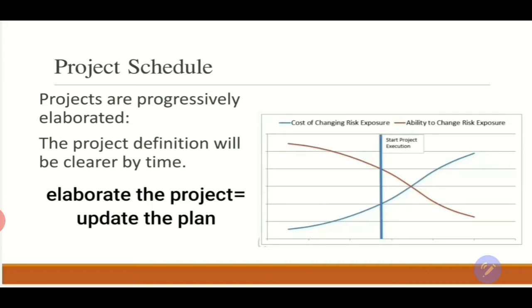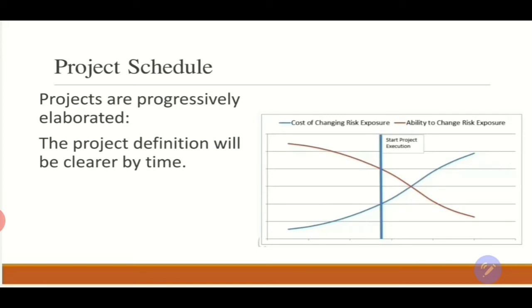So it means that certain updates have to happen to the plan, to the process, and to the execution process. On the other hand, in this chart in front of you, the cost of change when we are starting the project is very low. But due to the risk exposure, the cost of change as we progress in the project will become higher and higher and higher.